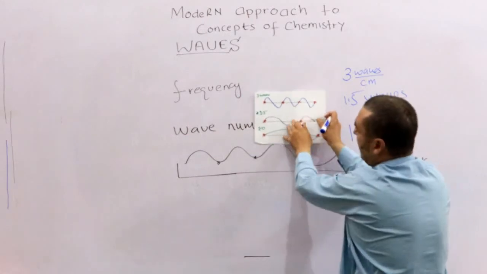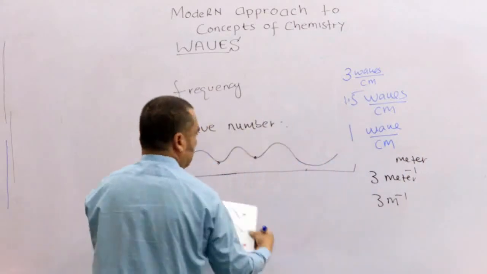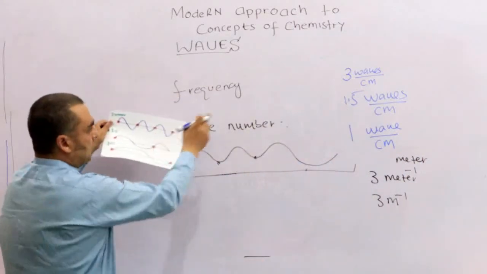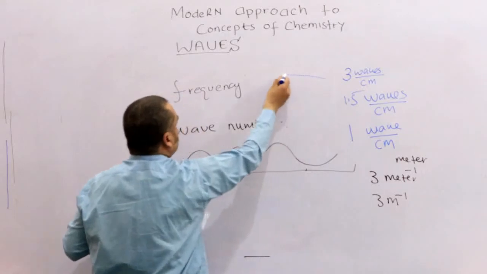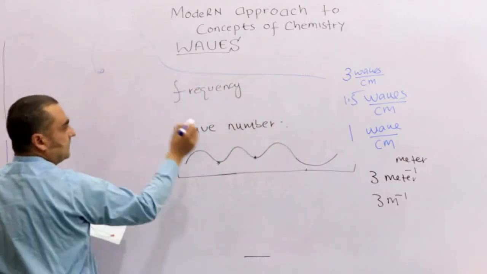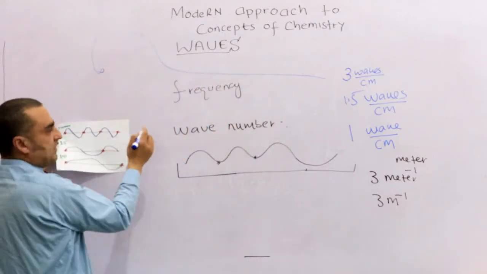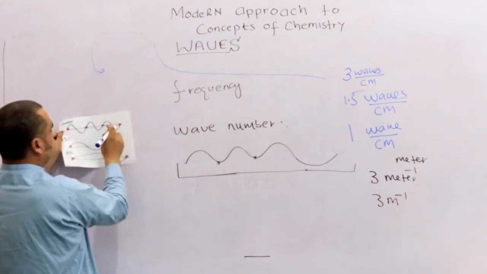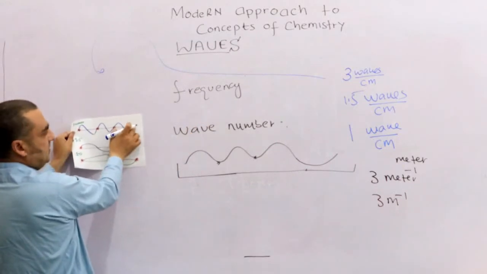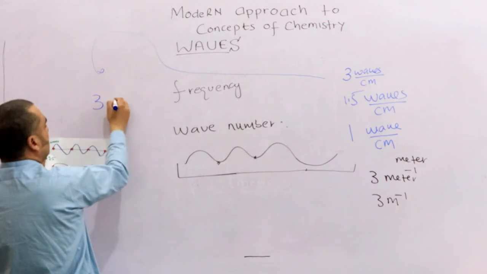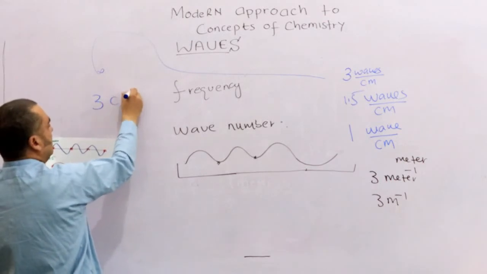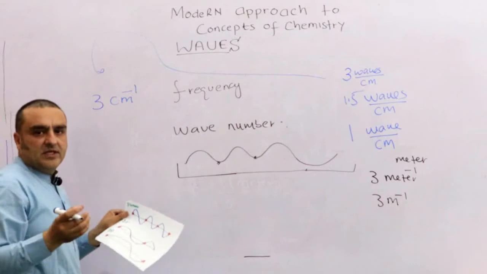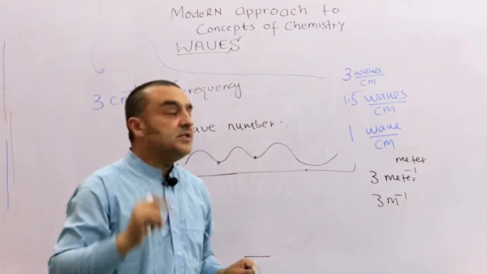Or they also write it like this: 3 waves per centimeter, so they write it 3 centimeter inverse, because you can accommodate 3 waves in 1 centimeter.